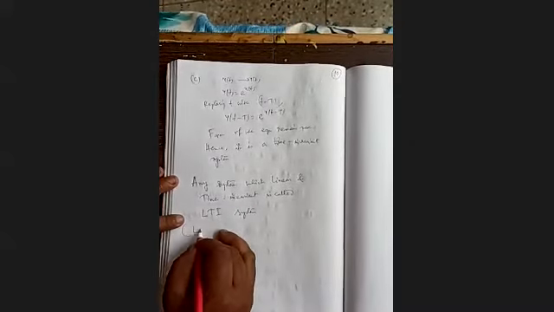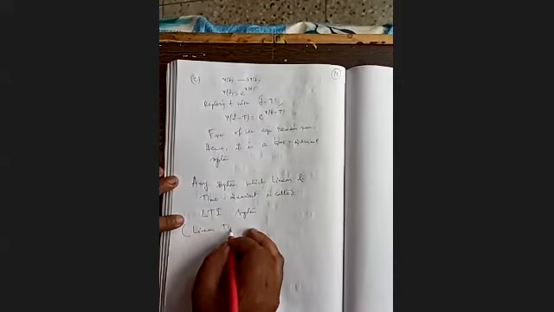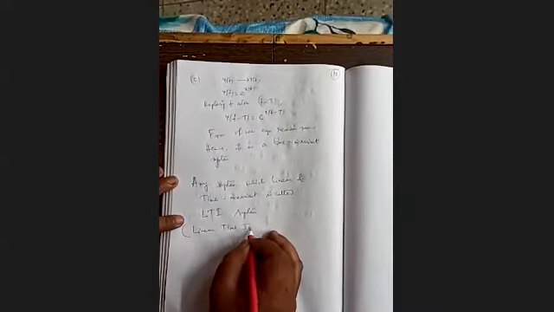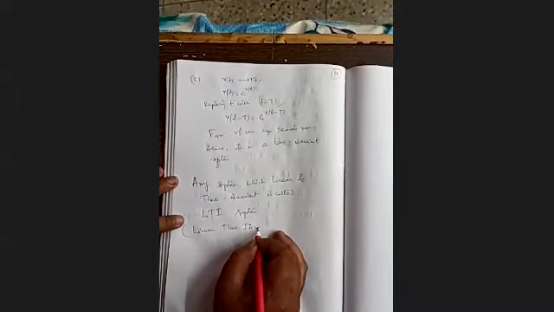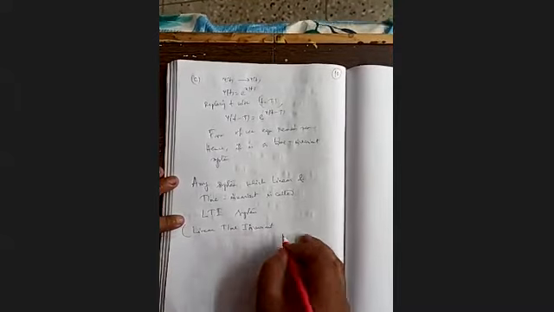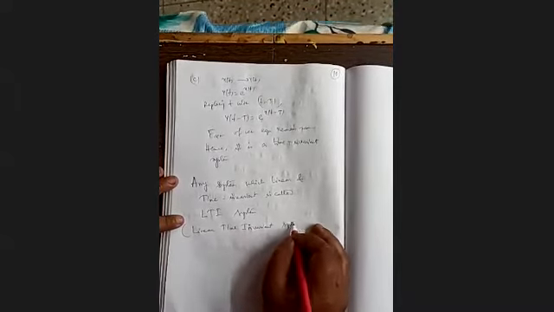LTI means linear time invariant system. In our discussion throughout, we will be dealing with LTI systems. Clear?